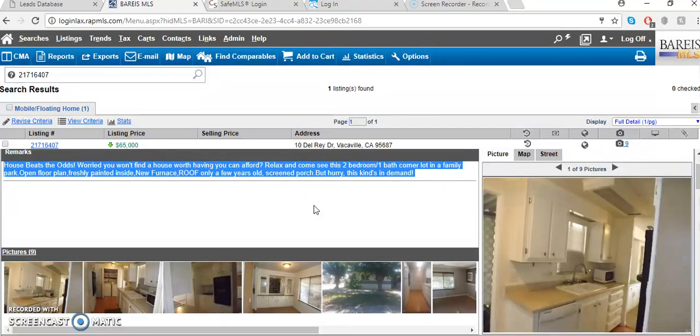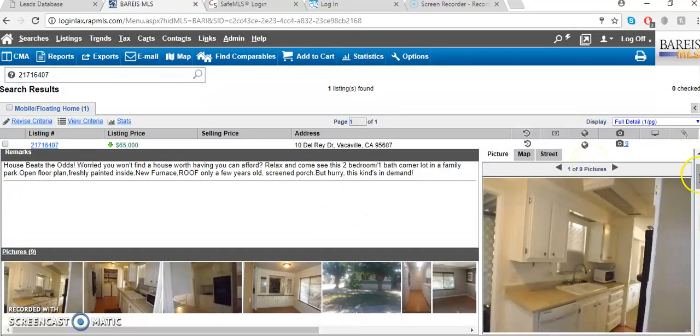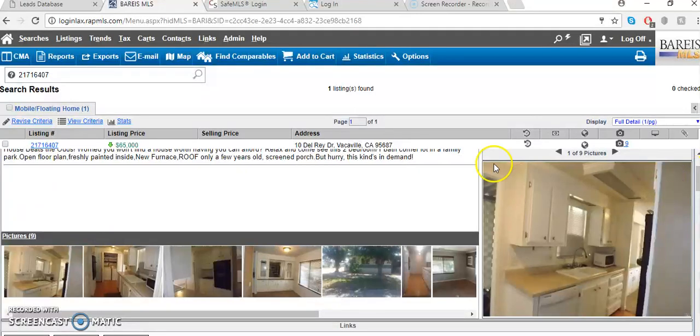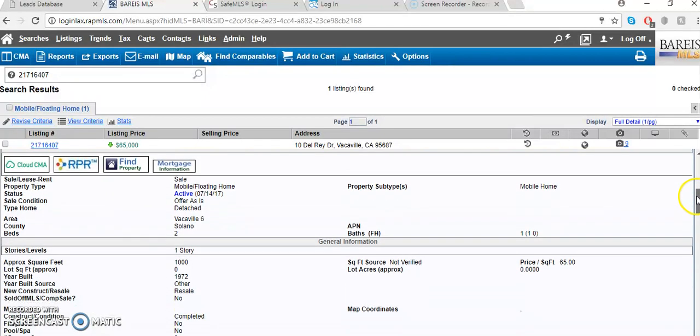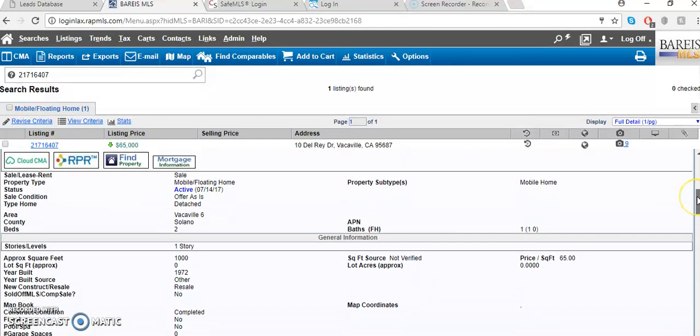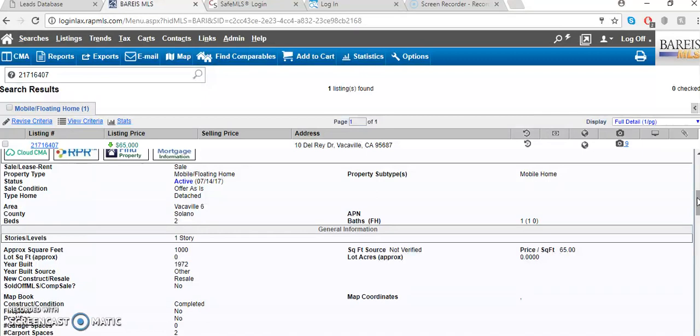Well, I would say mostly all of the information you would need out of a property that's not usually on other real estate websites that are open for everybody, like Zillow, Trulia, and Realtor.com. That's why you need to access MLS. So you can scroll down and you'll see the pictures of the property. It has 9 pictures on the MLS. And here are the more important part of this page.